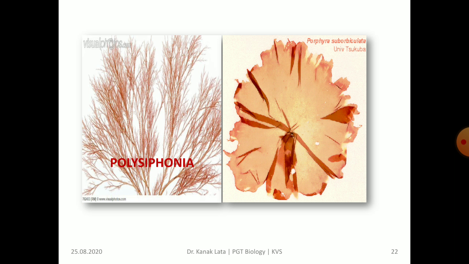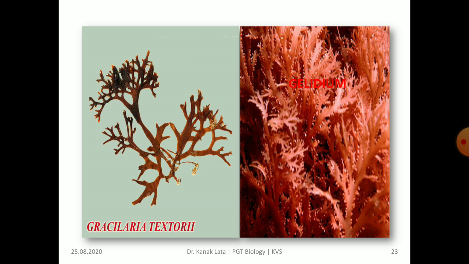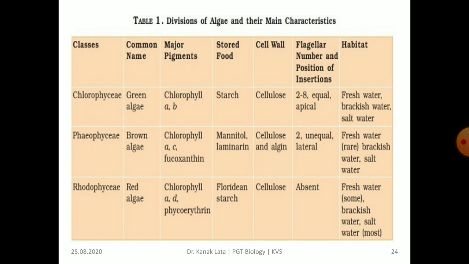Here you can observe Polysiphonia and Porphyra. It is Gracilaria and Gelidium. This is a table which gives a comparison of all three classes of algae, that is Chlorophyceae, Phaeophyceae and Rhodophyceae. So let us summarize.